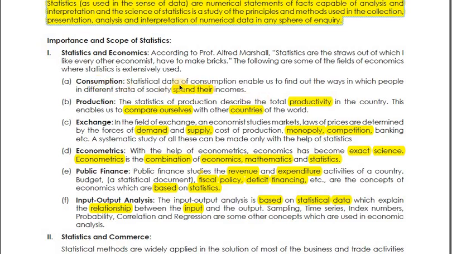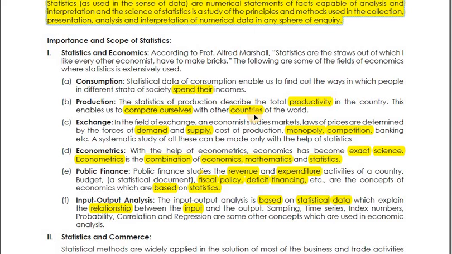So through statistical data, we come to know the spending by different people, how they spend their income. Production. Through statistical data, we can describe the total productivity of a country and we can compare ourselves with other countries of the world, whether we are producing more or less than them, or whatever it may be, like that we can have a comparison.